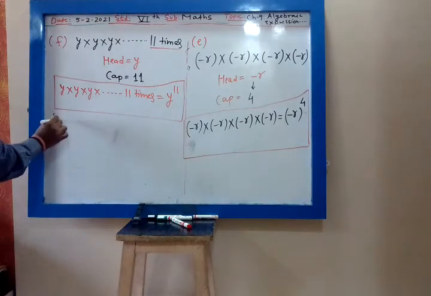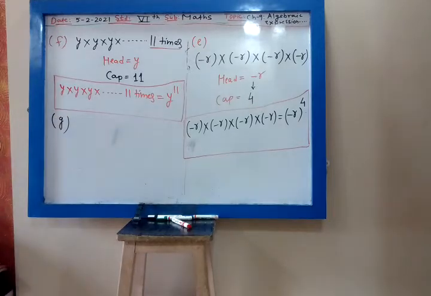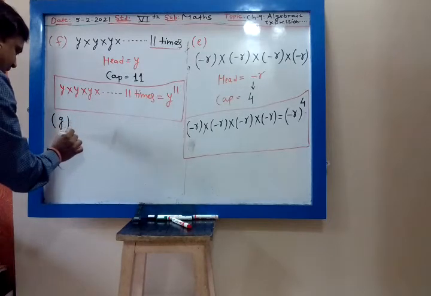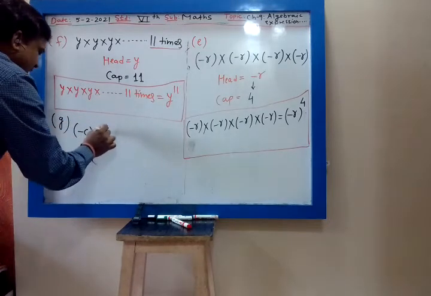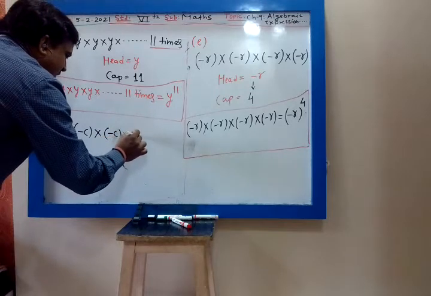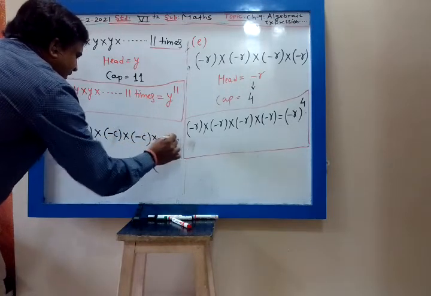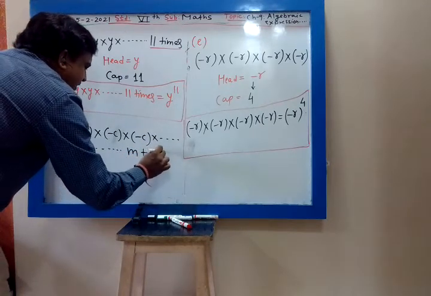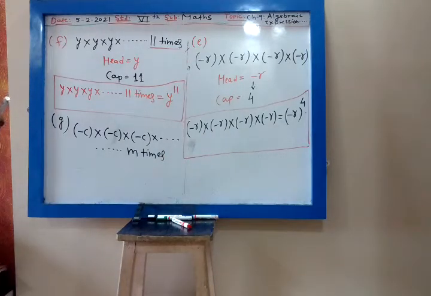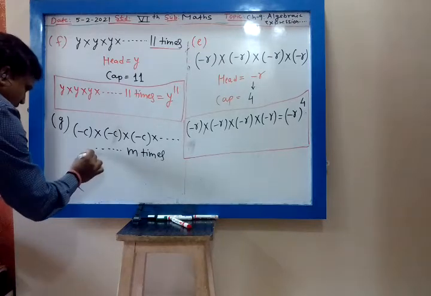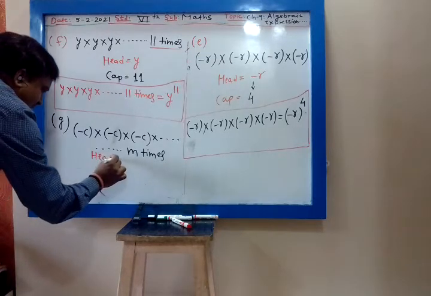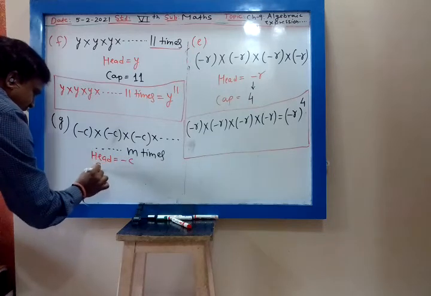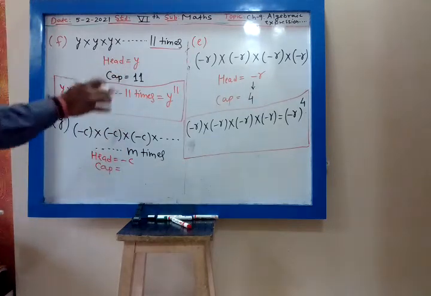Then G is minus C into minus C, minus C into minus C into minus C into minus C up to m times. M can be any number. M times. What is my head? Head is minus C. And what is my cap? How many times? M times.